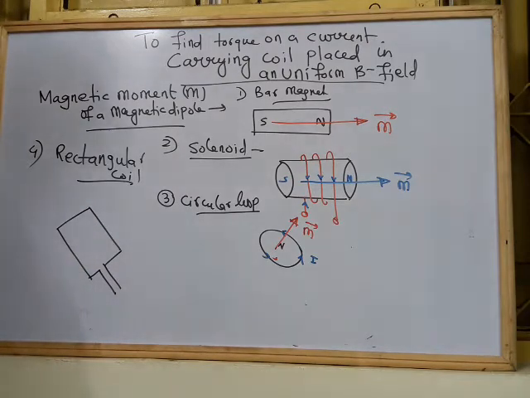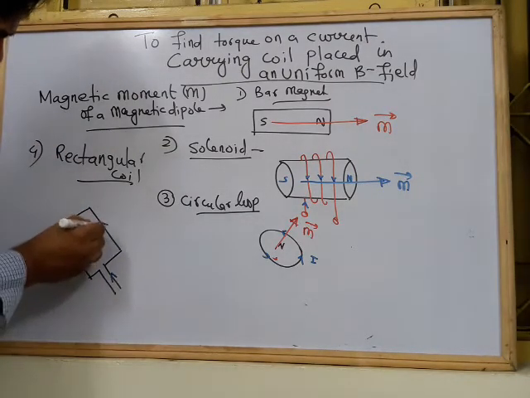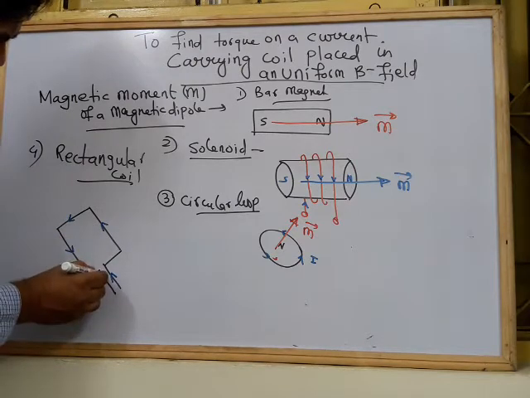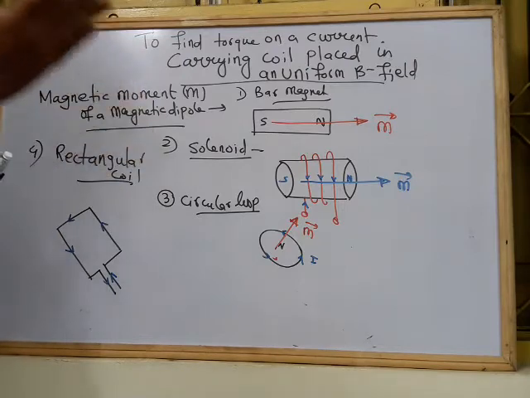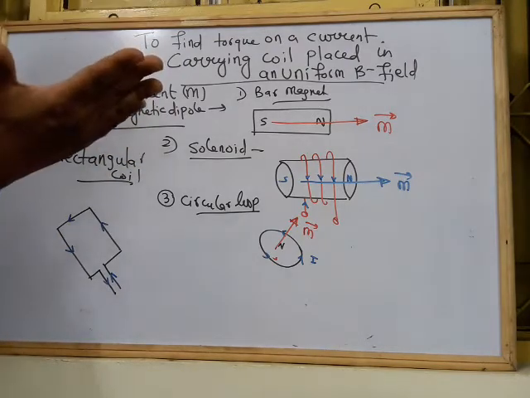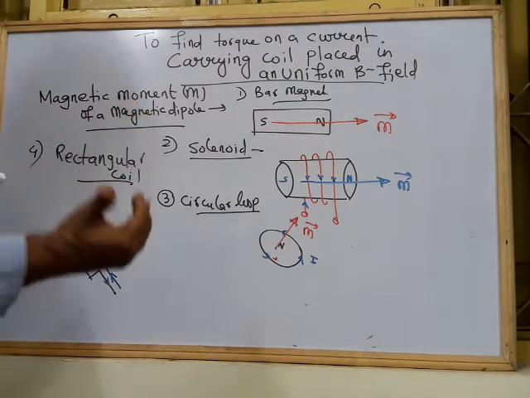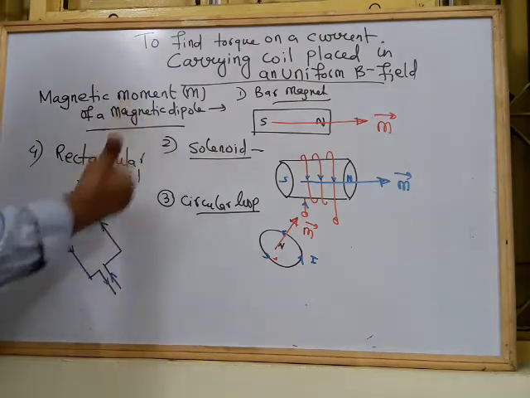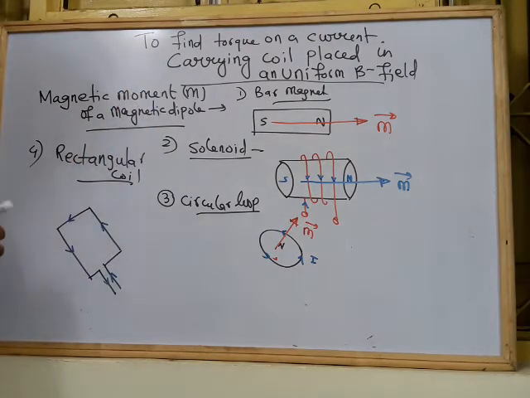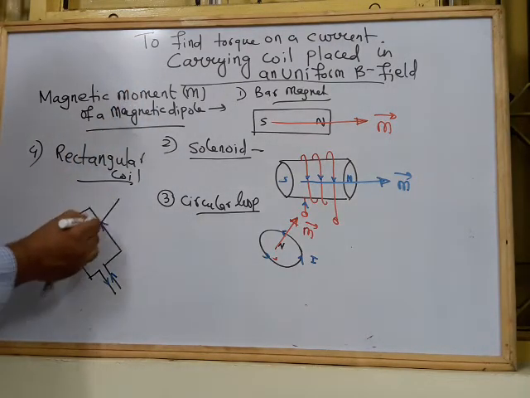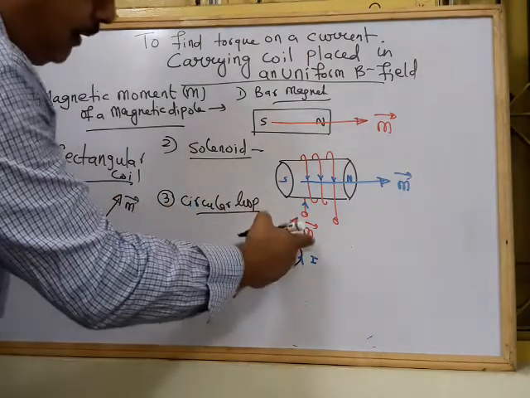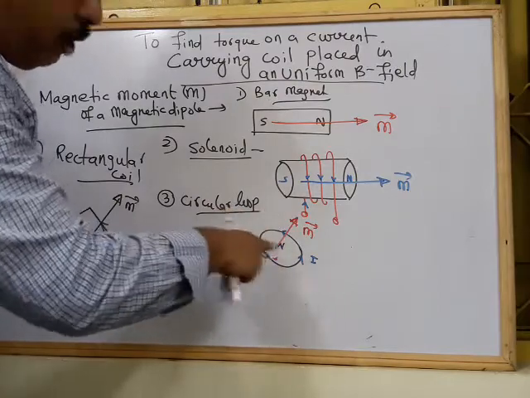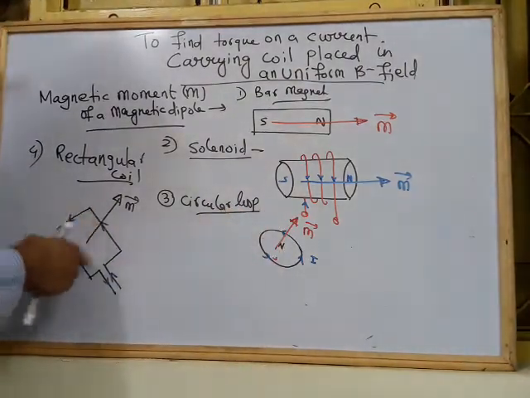Now this rectangular coil is carrying the current say I. What is the rule of finding the magnetic dipole moment? You take the palm of the right hand and put the curling fingers in the direction of current, then the thumb will point in the direction of the magnetic dipole moment, represented by M. Remember, M is perpendicular to the plane of the coil.